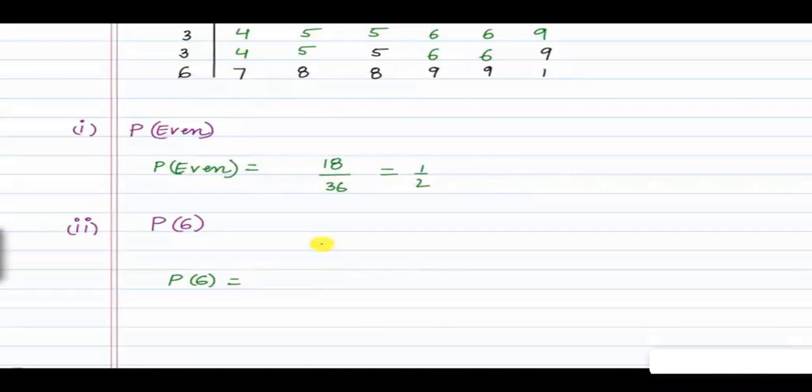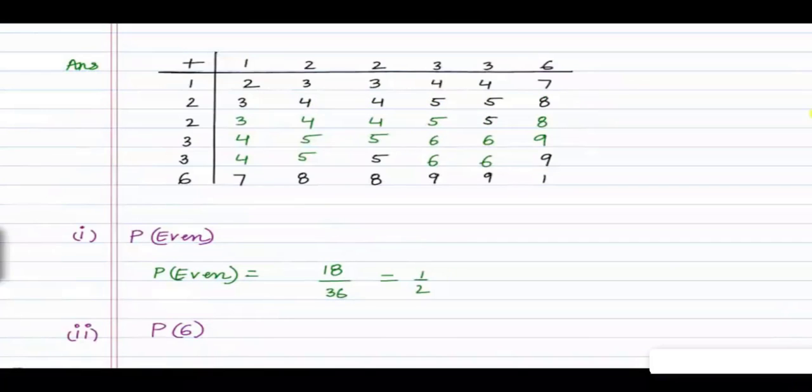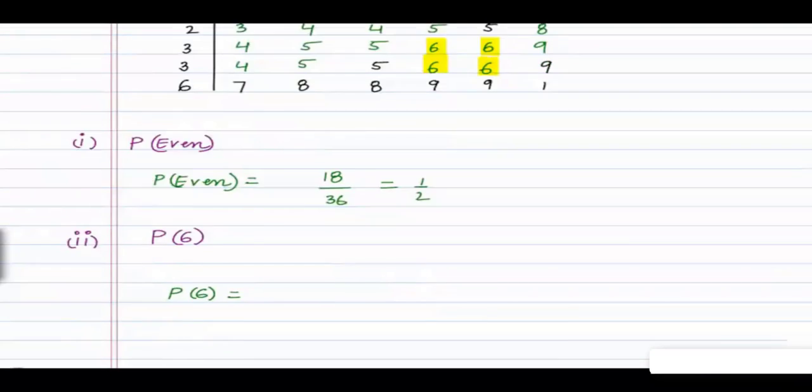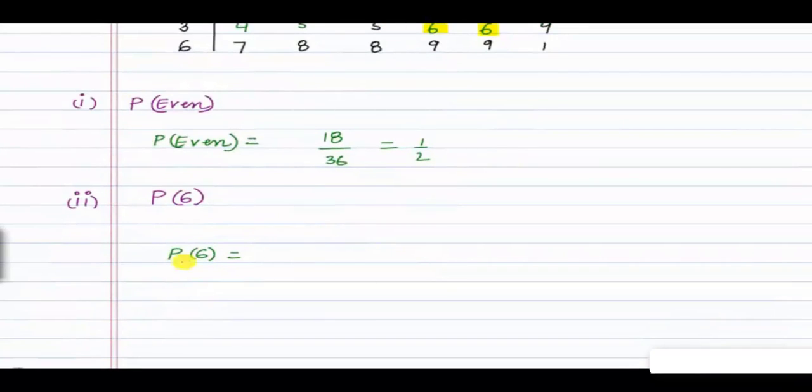So in our second part, we have to calculate the probability of the total score being 6. So if we look in our table, let us find out where the total score is 6. So in this column there is no 6. Here we have two 6s, and in this column also there are two 6s. So total number of 6s is 4. So probability of getting a total score of 6 is 4 by 36. 36 is the total number of scores which are there. So this will be equal to 1 by 9.